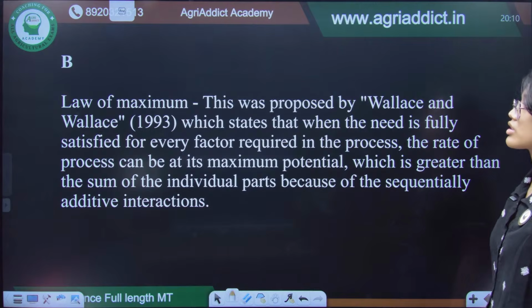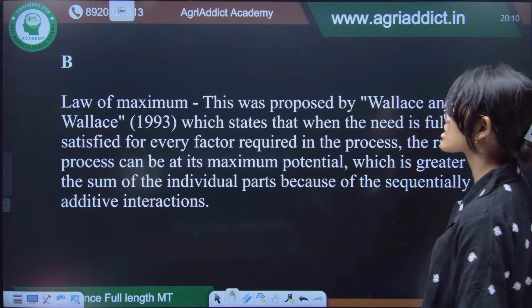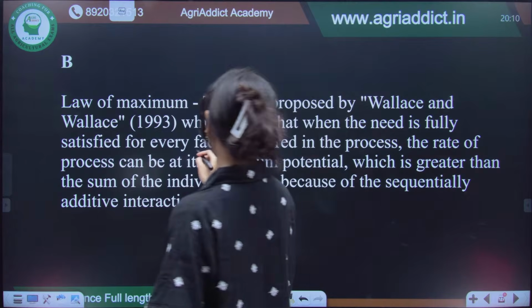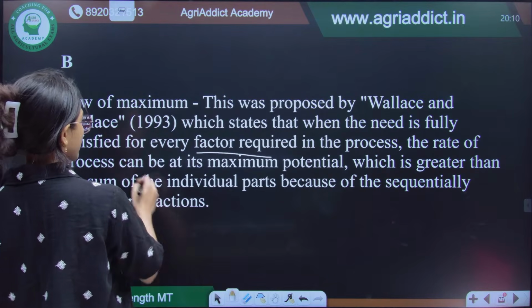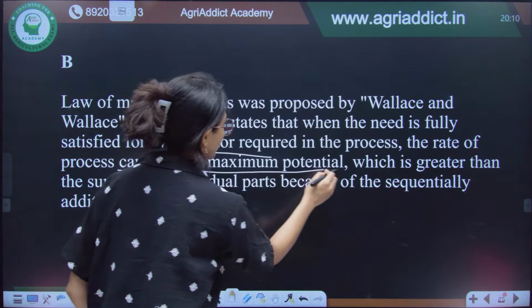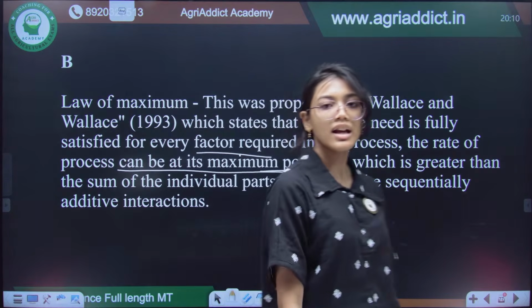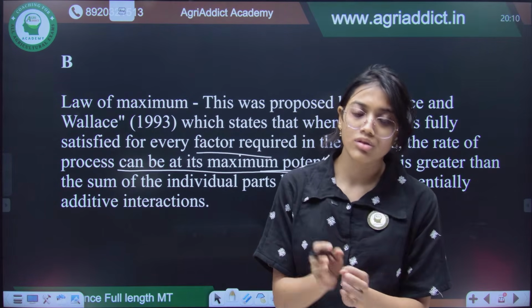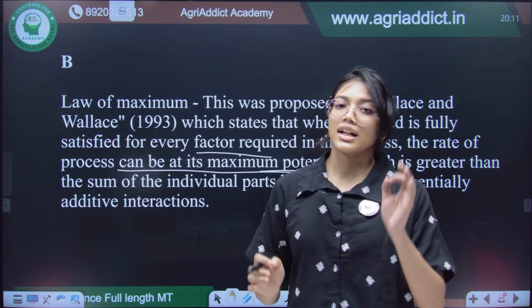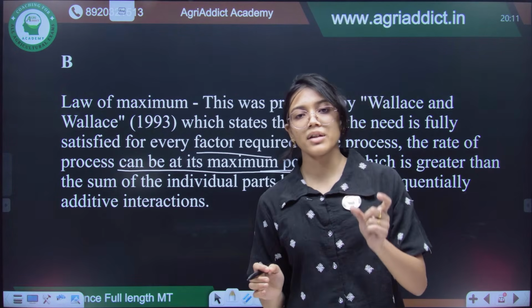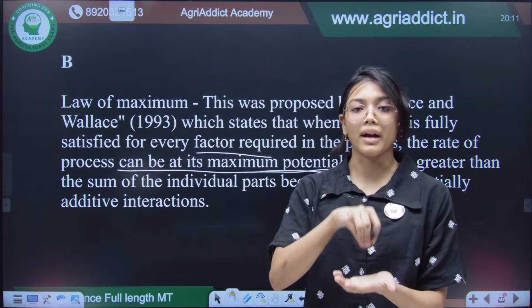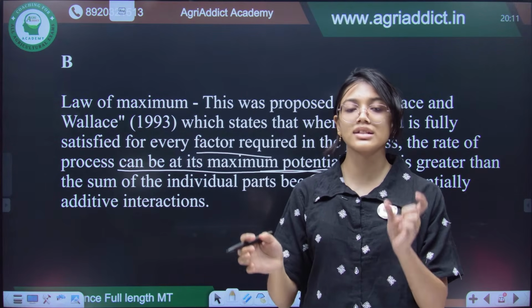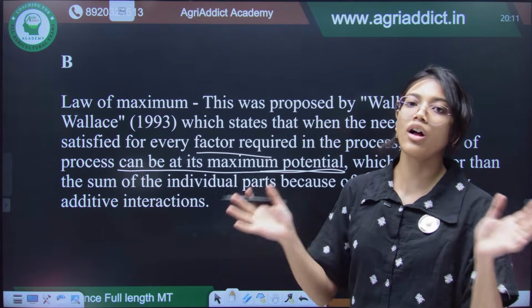Now, this is the law of maximum proposed by Wallace, which states that when the need is fully satisfied for every factor required in the process, the rate of the process can be at its maximum potential. He stated that suppose there is a particular kind of process going on, and every constituent of that process is at an optimal or maximum rate. So, that will be even greater than the maximum rate, because it is a cumulative effect of all those factors together.